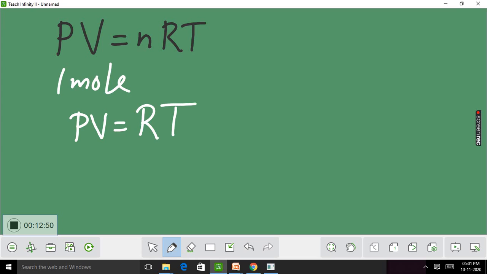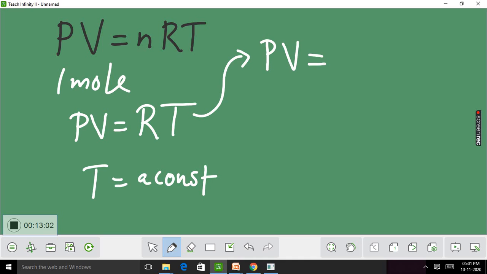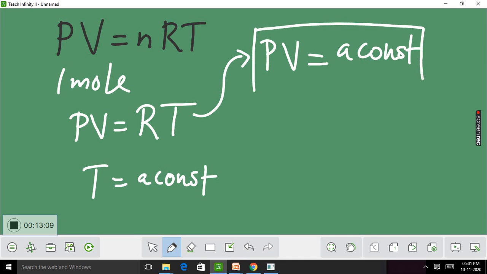R is the universal gas constant. For an isothermal process, T is a constant. Therefore, we can write this equation as PV equal to a constant. This is the equation for an isothermal process: PV equal to a constant.